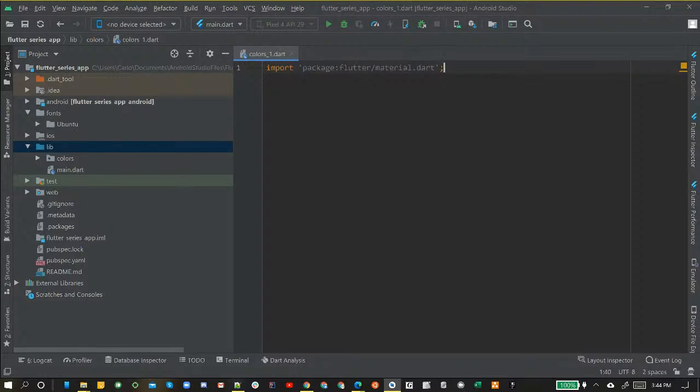And this is a good one we're going to use. I don't know if you're familiar with what material design is, but it's actually a concept that was created to unify our app building experience, to make sure our app icons look somewhat similar, and it looks very clean and very efficient. So that's what material design is, and Flutter implements a lot of material design. We're going to be importing this material.dart import to be able to use a lot of our material icons and stuff. So that import is important. We're going to come back and copy that import, and we're going to be pasting that in other places of the app as well.